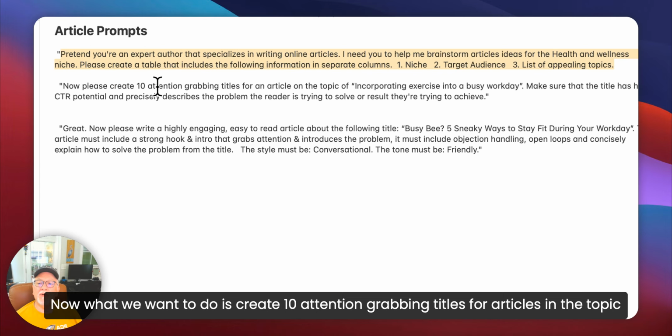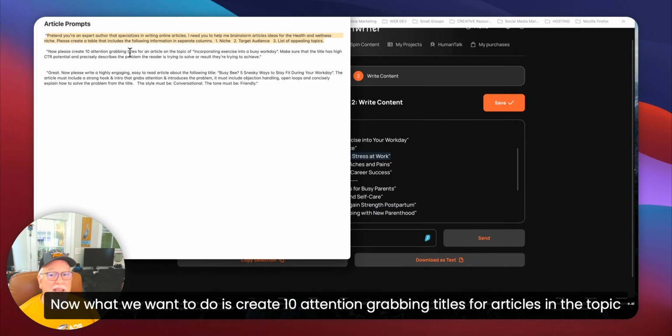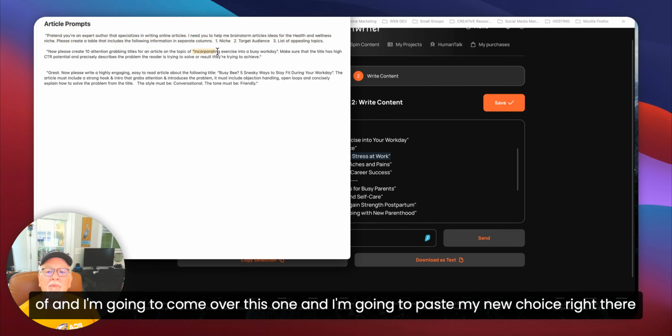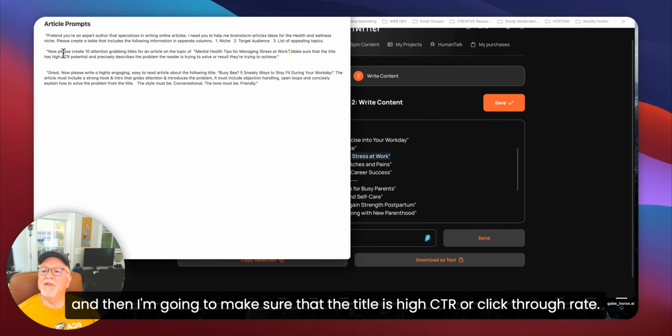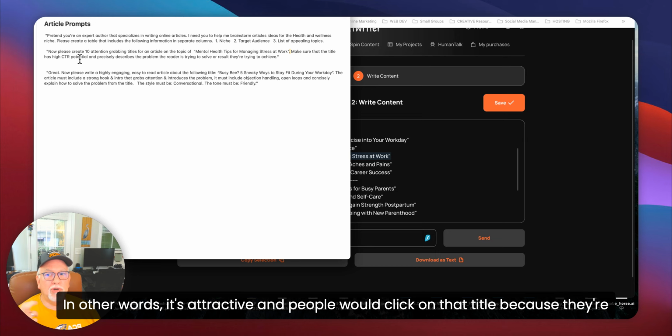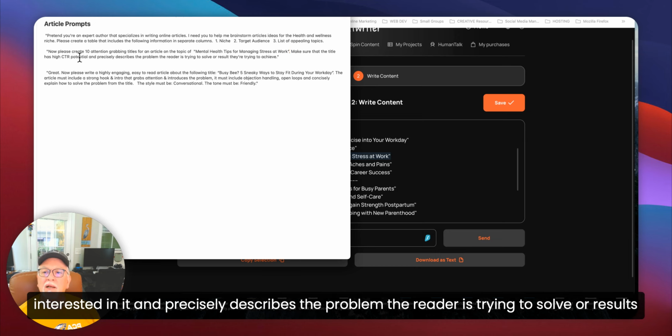Now what we want to do is create 10 attention-grabbing titles for articles in the topic of, and I'm going to come over this one and I'm going to paste my new choice right there. And then it says make sure that the title is high CTR or click-through rate. In other words, it's attractive and people would click on that title because they're interested in it.